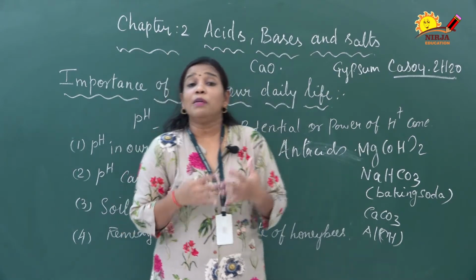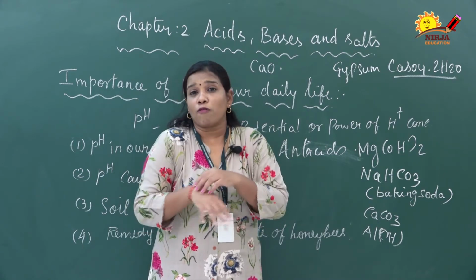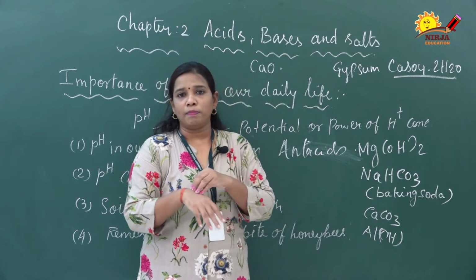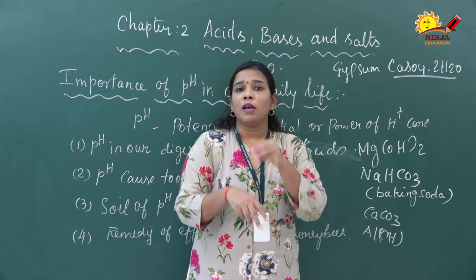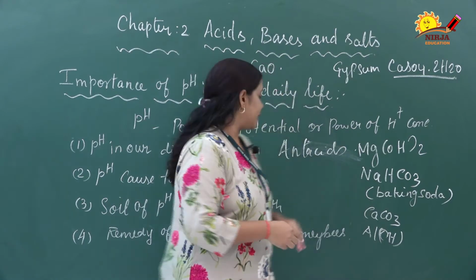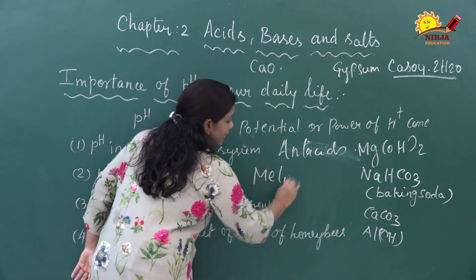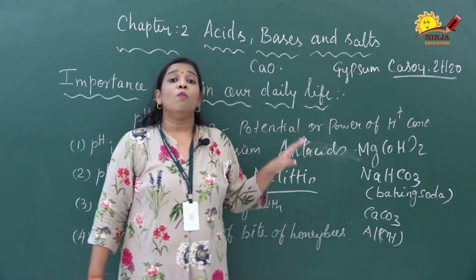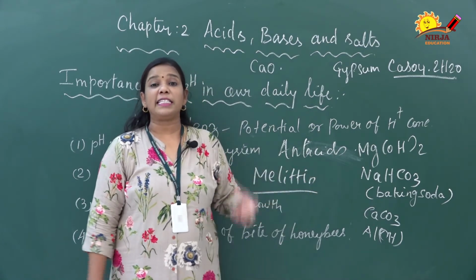Similarly, when a honeybee bites, we feel pain and irritation at the place of the bite. There is also swelling around the area, because when the honeybee bites, acidic substances enter the body. That acidic substance is called melittin, M-E-L-I-T-T-I-N. Melittin is made up of more than 26 amino acids. It is a protein material and it is acidic in nature.